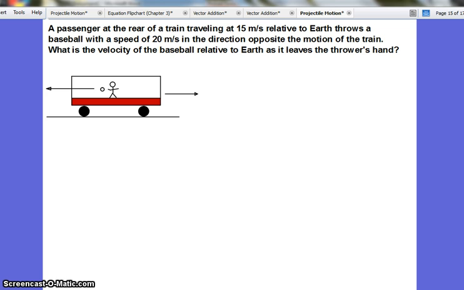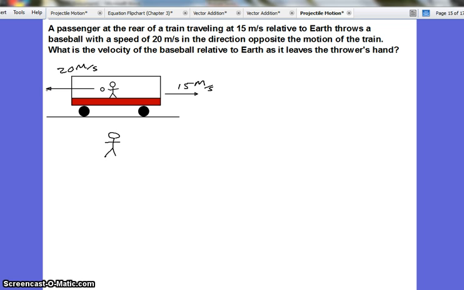So somebody inside the train, according to the train's frame of reference, that person would describe the baseball as moving at 20 meters per second. But somebody standing outside the train looking at it, right here, would not describe the baseball as moving at 20 meters per second because the train is moving forward at 15 meters per second while it is being thrown. So how fast would this person standing on the Earth see the baseball moving as it is thrown?